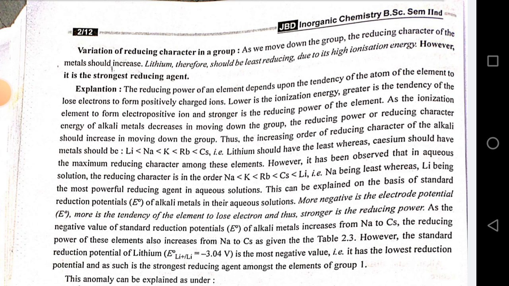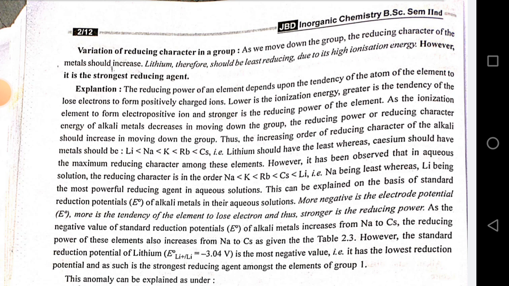However, it has been observed that in aqueous solution, the reducing character is in the order Na less than K less than Rb less than Cs less than Li. That is, Na being least, whereas Li being the most powerful reducing agent in aqueous solution. This can be explained on the basis of the standard reduction potential of alkali metals in their aqueous solutions. More negative is the electrode potential, more is the tendency of the element to lose electron, and the stronger is the reducing power. As the negative value of standard reduction potential of alkali metals increases from Na to Cs, the reducing power of these elements also increases from Na to Cs.